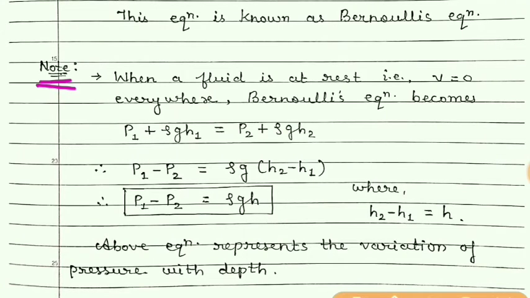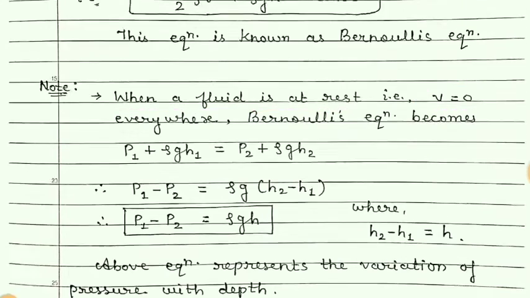Now from this Bernoulli's equation we can write that when a fluid is at rest, that is, the fluid is not in motion in a pipe, and if the fluid is not moving, then its velocity is 0.